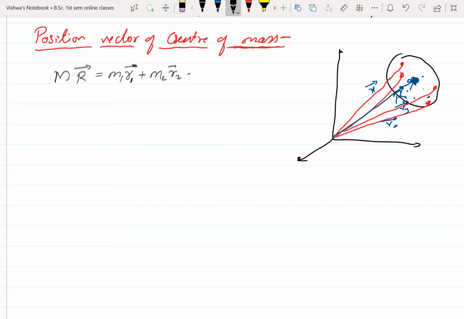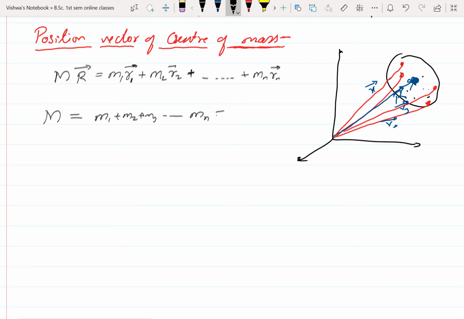Like that we add the product of mass and position vector for each particle, up to n particles, that is mn rn bar. What is M? M is the total mass, which can be calculated by adding all the individual masses m1, m2, m3, and so on up to mn. If we add the masses of all the individual particles, we get the total mass of the system.